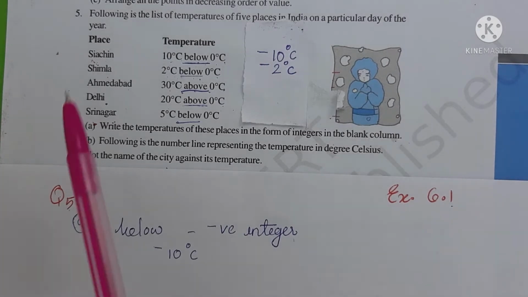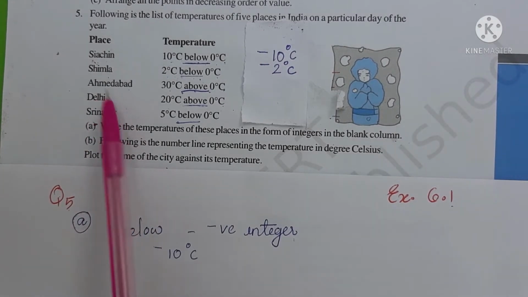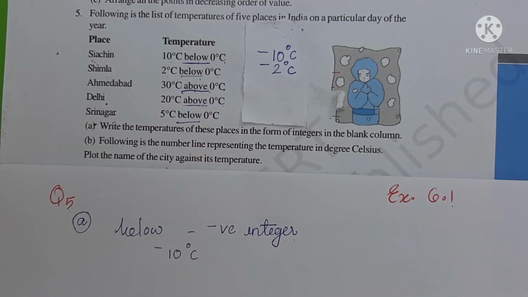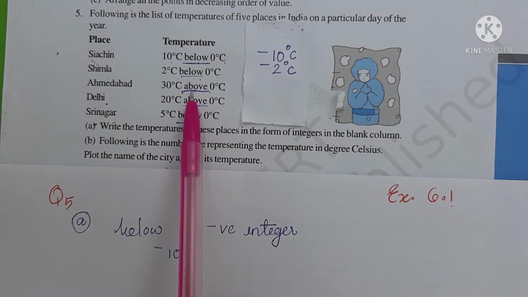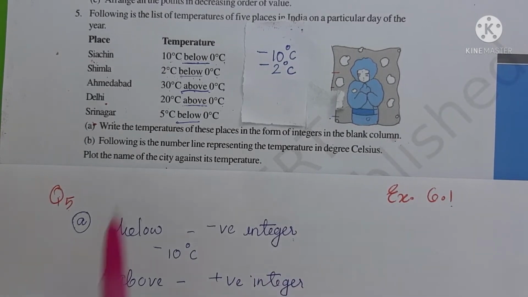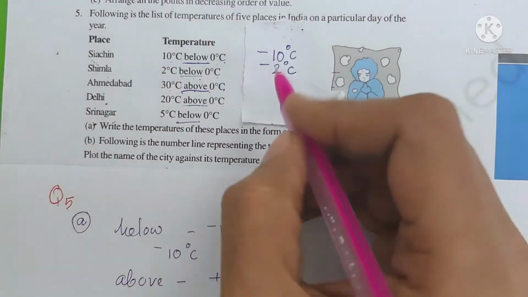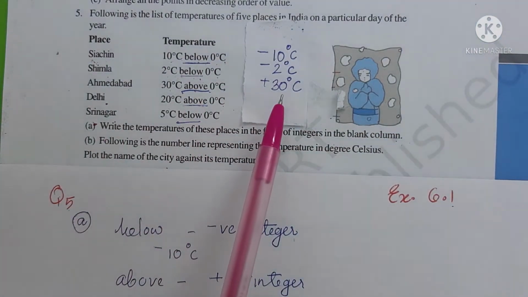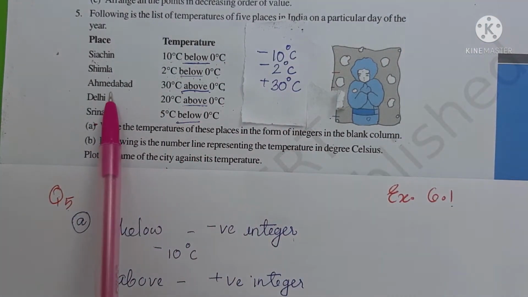Okay. Next place is Ahmedabad. Ahmedabad is 30 degrees Celsius above 0 degree Celsius. The keyword is above. Above stands for a positive integer. So the answer will be a positive integer, plus 30 degrees Celsius. That is the temperature of Ahmedabad.